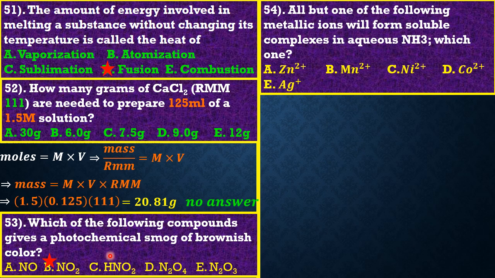Let's look at question 54. It reads: all but one of the following metallic ions will form soluble complexes in aqueous ammonia. Which one is it? This is also a direct question. If you have a mastery of your advanced level inorganic chemistry, you should know the only option here is option B, the manganese 2+ ion. You don't need to give any long explanation. It's simply a direct question.